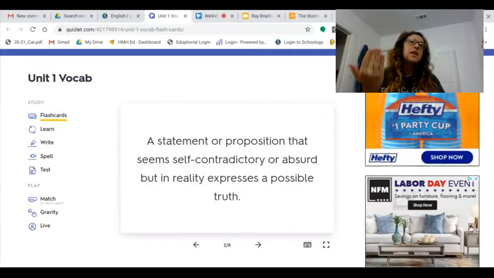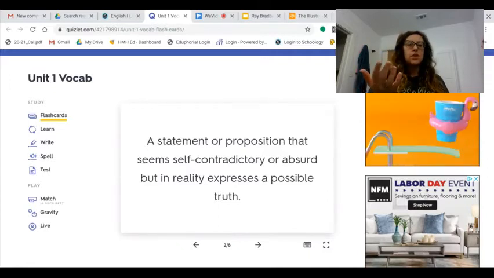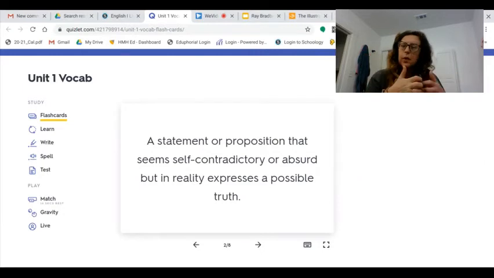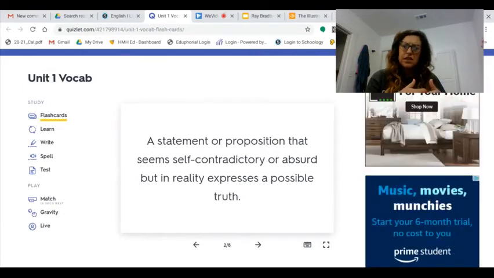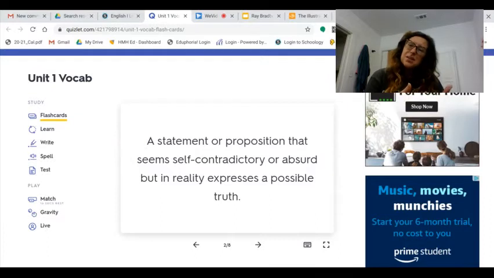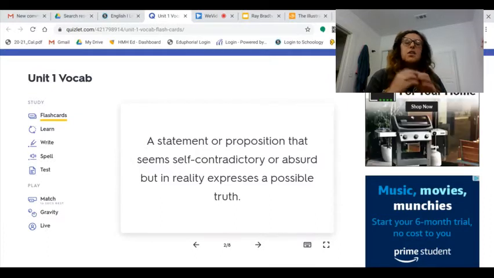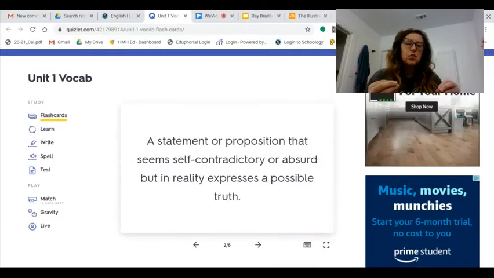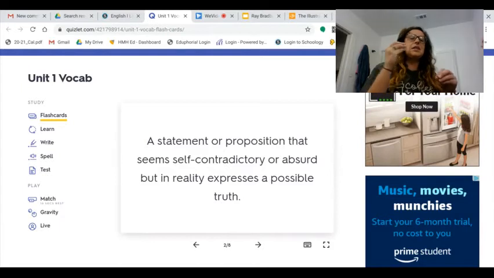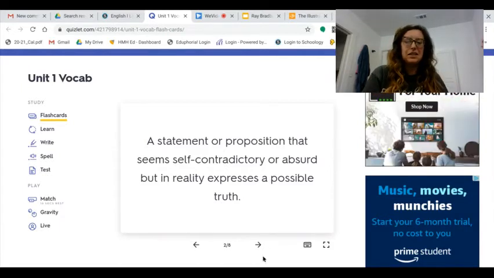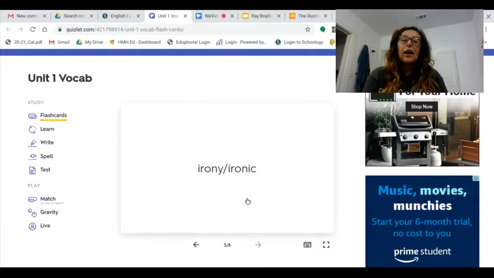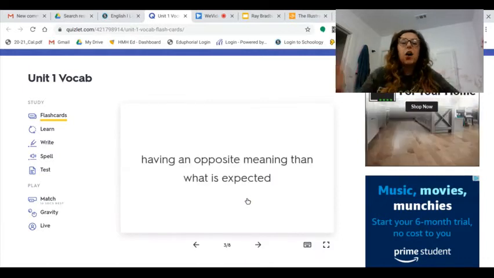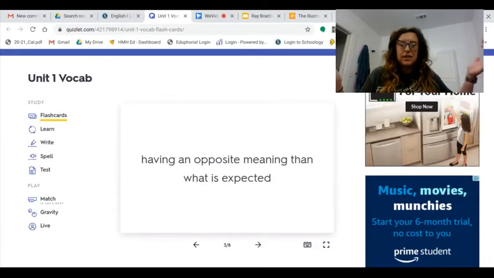So it was the best of times, it was the worst of times. How can it be the best of times and the worst of times at the same time, right? But sometimes it can be, right? So it reveals the deeper truth, but it doesn't make sense. It's contradictory.